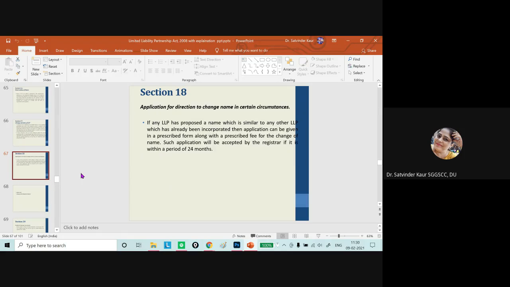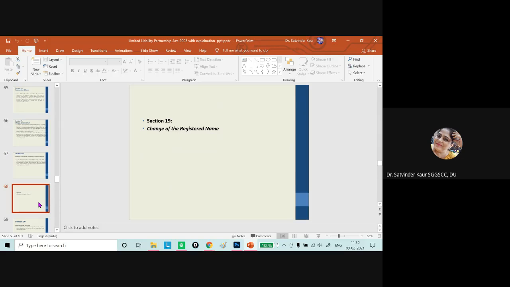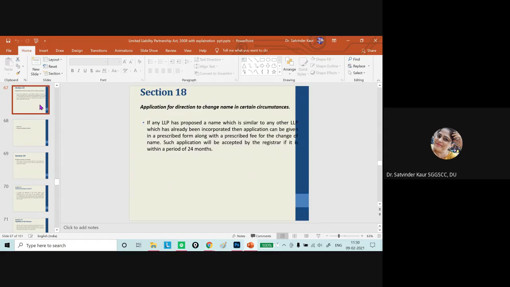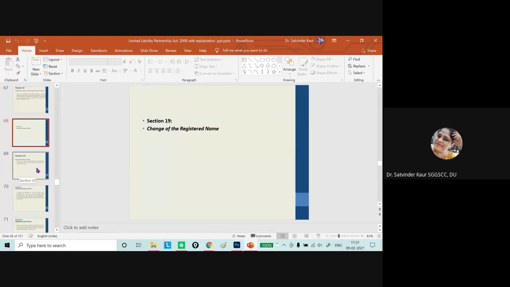Then application for direction of change in name in certain circumstances is to be given in the prescribed form along with the prescribed fee, and such application will be accepted by the registrar if it is within the period of 24 months. So if you want to change the name of the organization, you have to get it done within the 24 months period only. After that, there is no possibility of getting the change, or if the central government permits, an extended period can be taken into account.